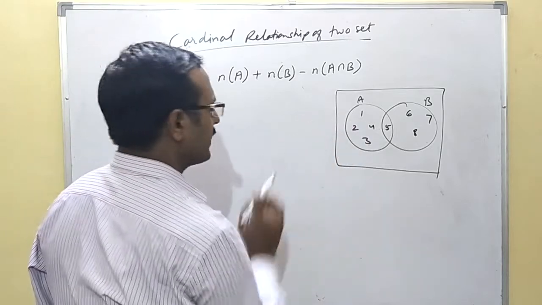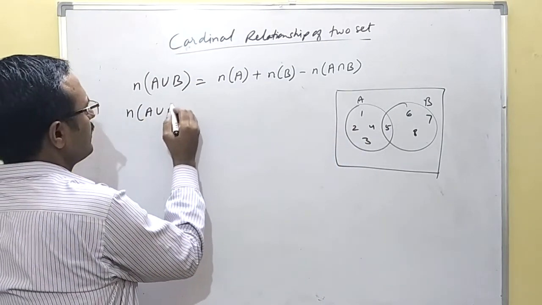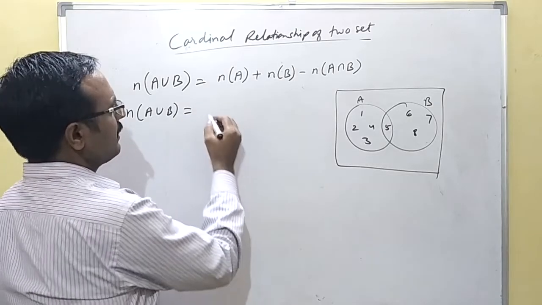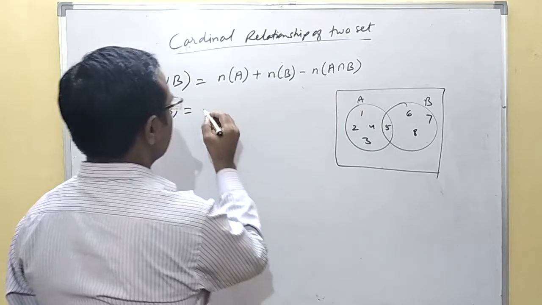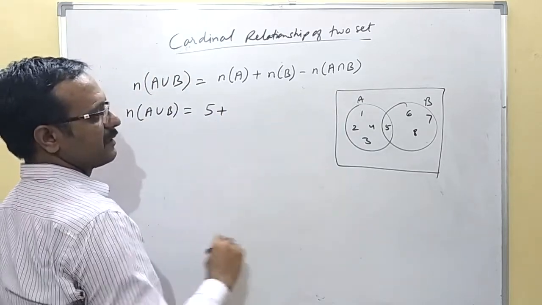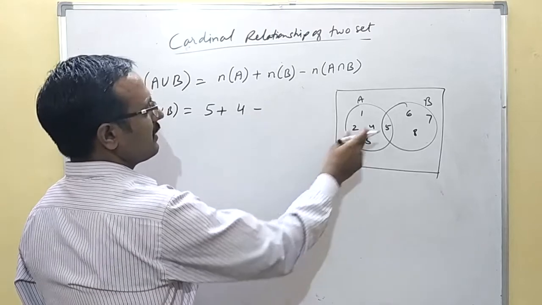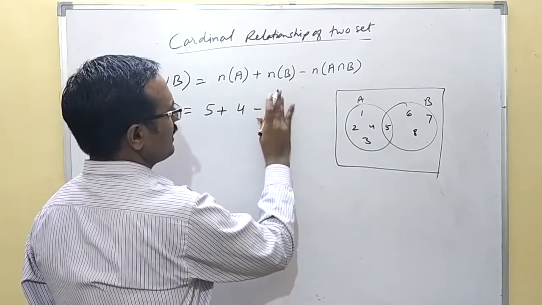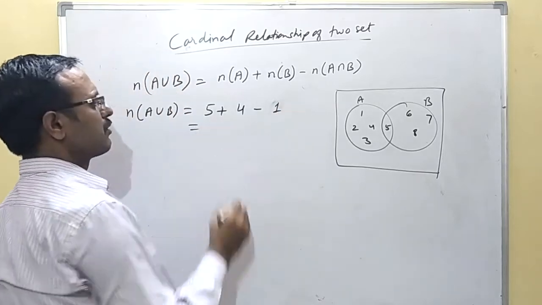From here we can see that if you want to calculate A union B, we can put in the values. The number of elements in A is 5, and from B you can see the number of elements is 4, and subtracting the common element, the number of common elements is 1. So how much are you going to get?